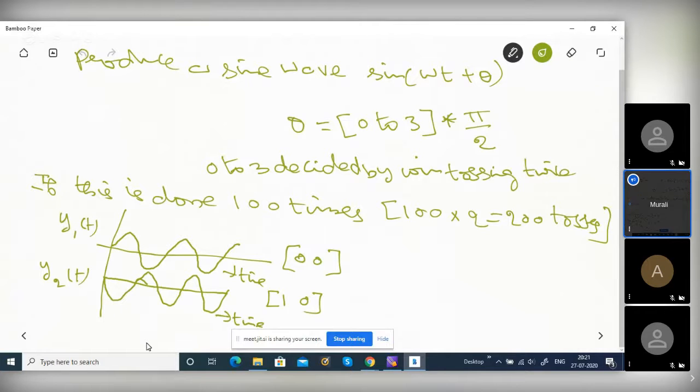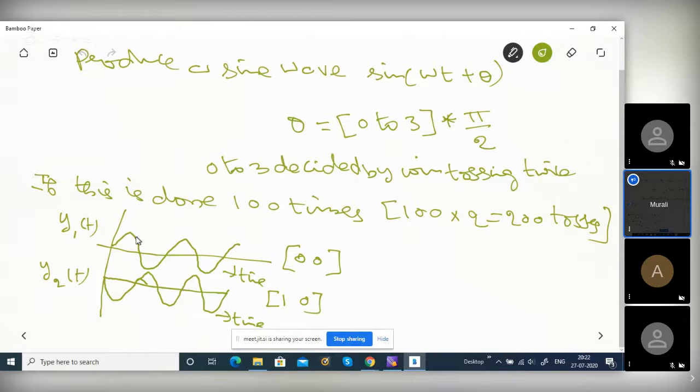Suppose you fix any value of time. Are you able to see the cursor? I am showing this time. Here in this wave, there is some positive value. In this wave, it is a negative value. Some other wave could have different values. If you fix the time, only four different volts you will get.